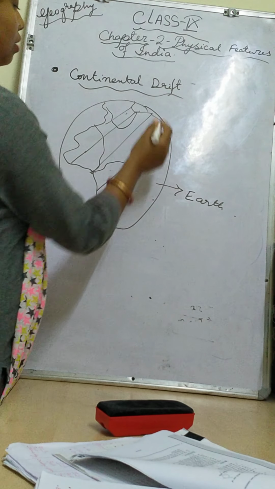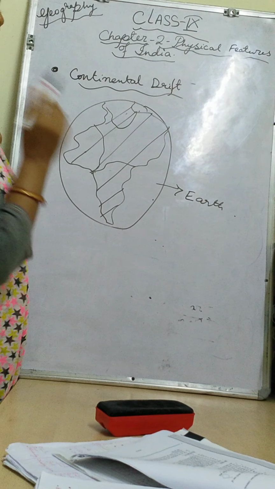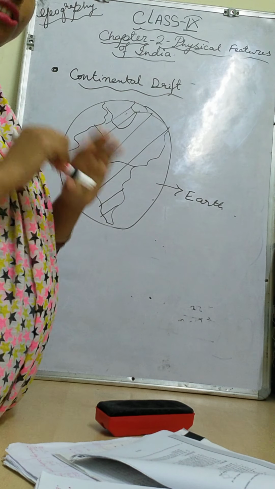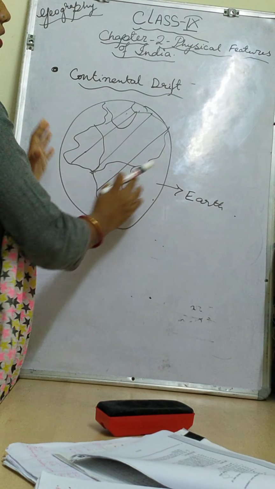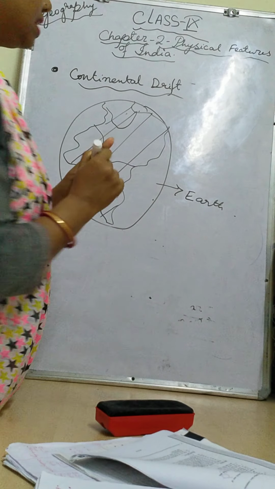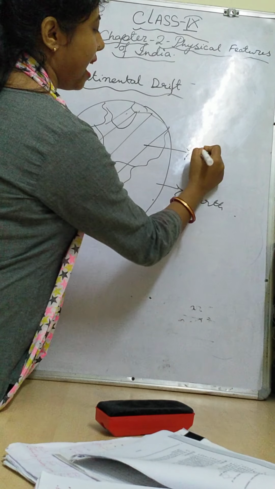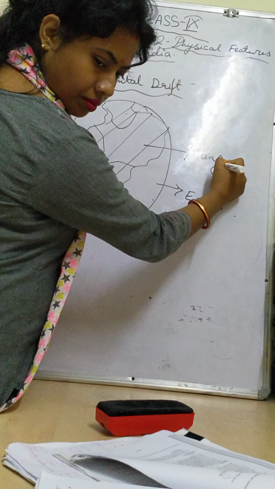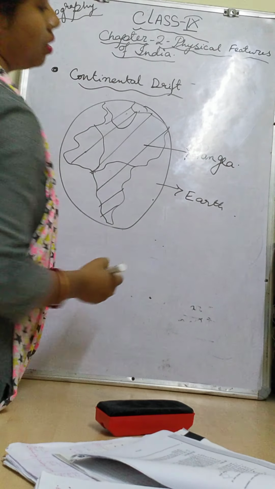In the initial time, whenever the earth was taking its shape, all the continents and countries were together, and that huge landmass was called Pangea.